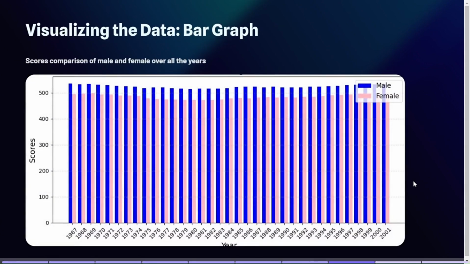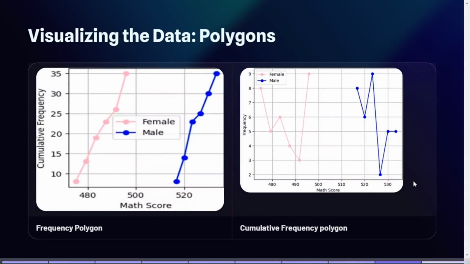Here I used a bar graph to display the year-wise comparison of SAT math scores for male and female. This visualization makes it easy to observe trends over years, such as gradual increase or decrease in scores for both genders. Finally, I created frequency and cumulative frequency polygons to visualize the progression of scores across intervals. These graphs help in understanding cumulative trends, such as how scores accumulated over specific ranges.